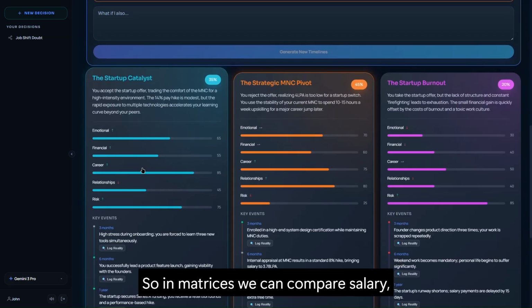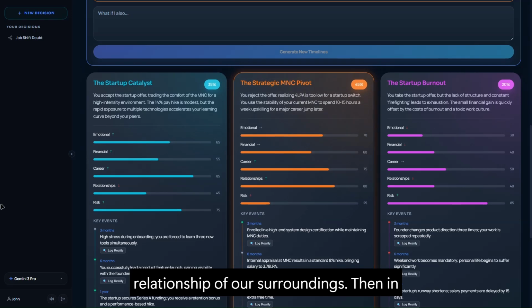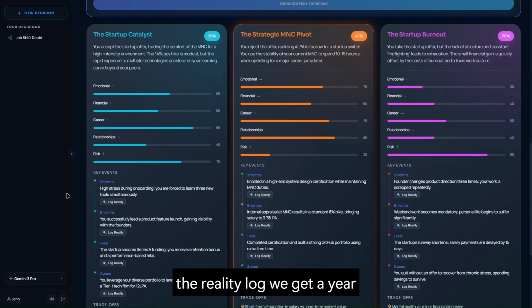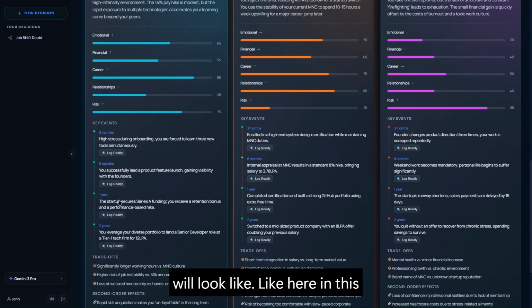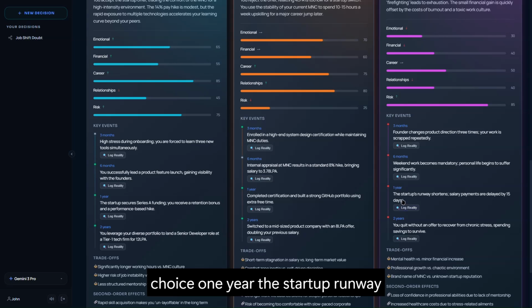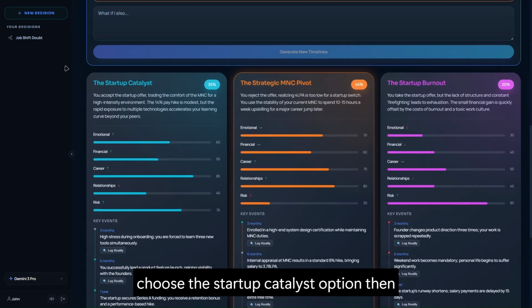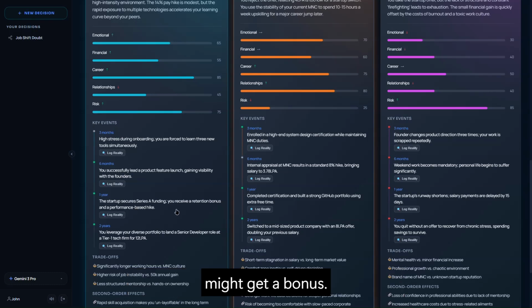So in matrices, we can compare salary, work-life balance, the risk factor, the relationship of our surroundings. Then in the reality log, we get a year by year narrative of what this choice will look like. Like here in this choice, 1 year, the startup runway shortens, salary payments are delayed because the setup might crash. And if you choose the startup catalyst option, then the startup secures series funding and you might get a bonus.